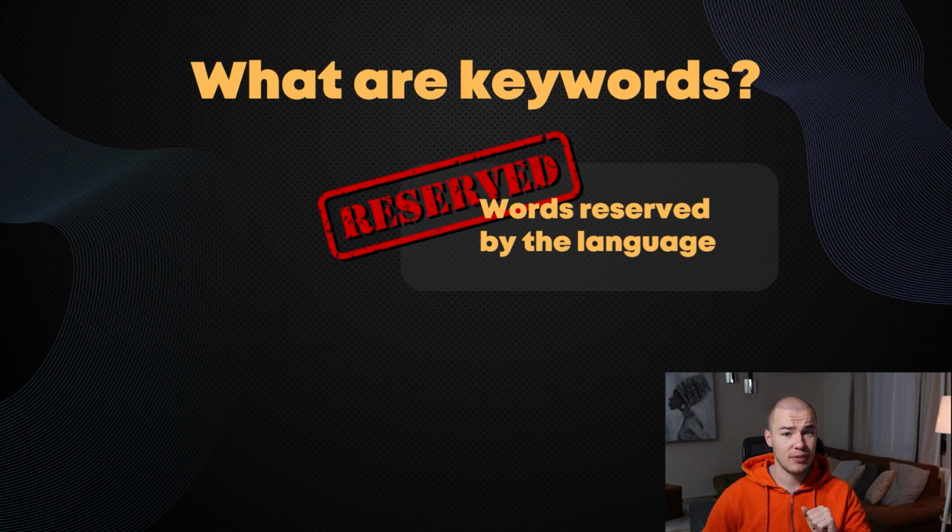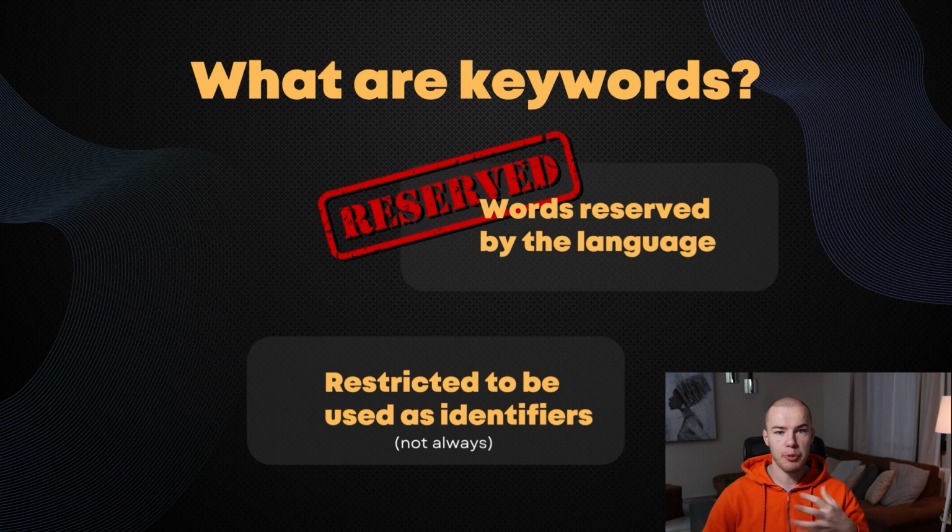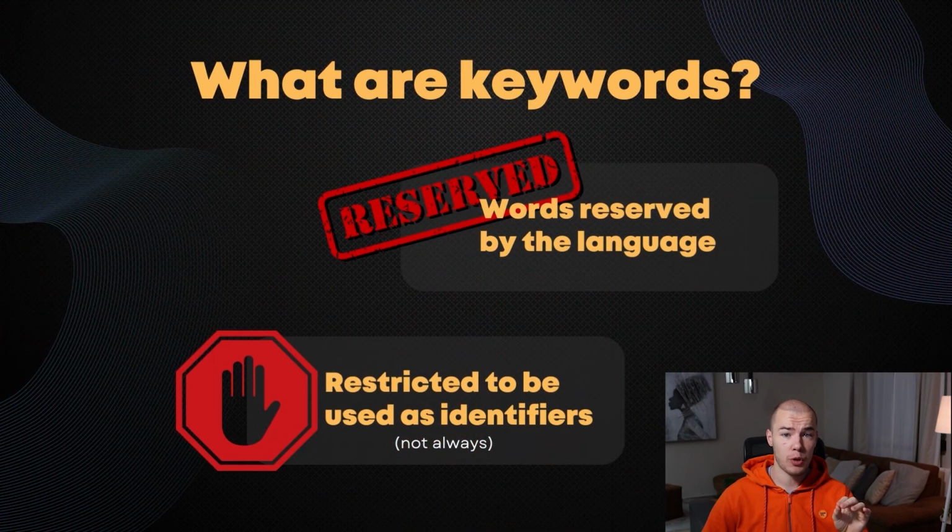Also, have in mind that keywords are restricted to us programmers. What does that mean? That means that we basically cannot use keywords as identifiers for our variables, functions, or whatever, because keywords are reserved. They are reserved by the Rust programming language, and we are not allowed to use them as we like, so to say. There is a workaround for this in Rust. You can use keywords as identifiers, but you have to use a prefix before that. But we will talk about this functionality a bit later, so do not trouble yourself with it right now.